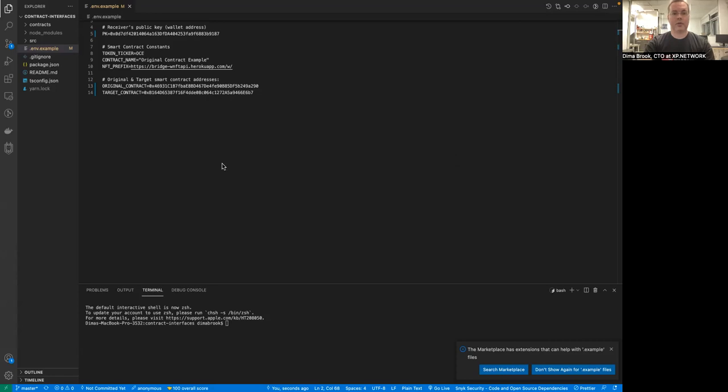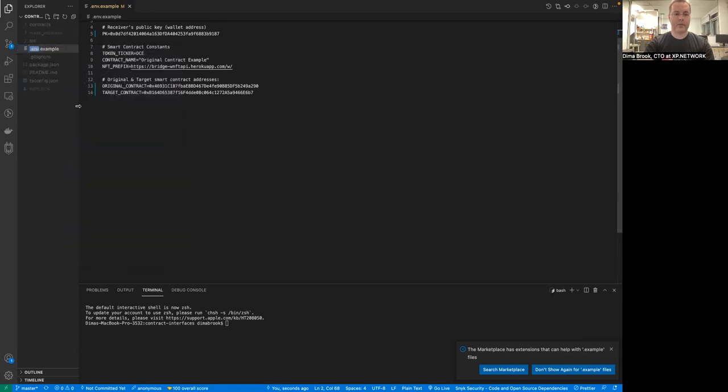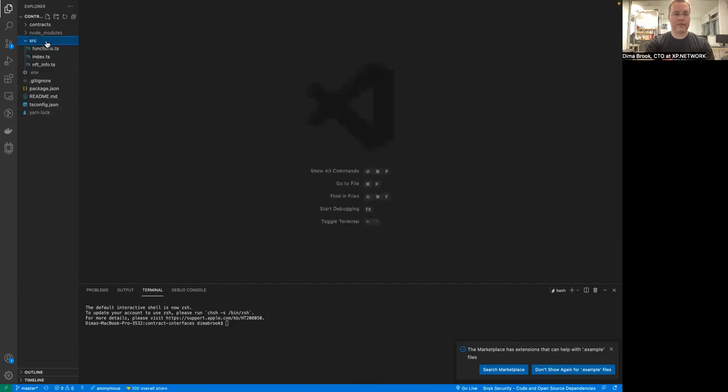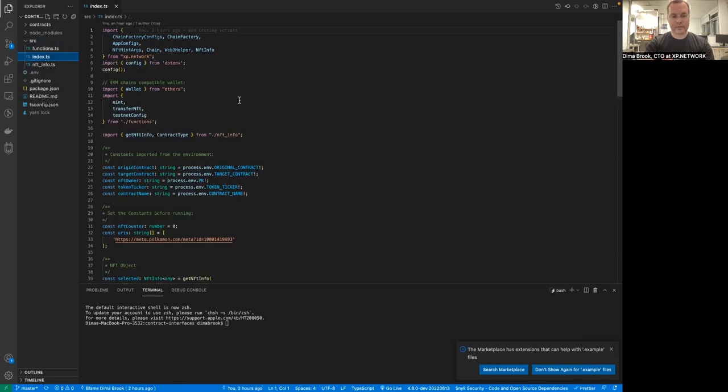Well, in order to understand what's going on, first of all, we have to remove the .example from the name of this file, otherwise it won't work. Should do it like this. Now it's a proper env file, we can close it. And the main file that we're going to need here is the index. Okay. So let's see what happens inside this file. Here are some imports from XP.network library.